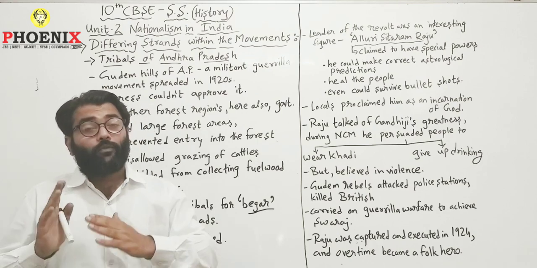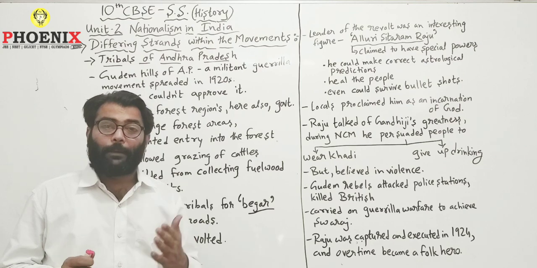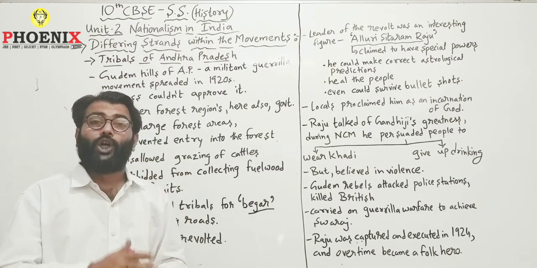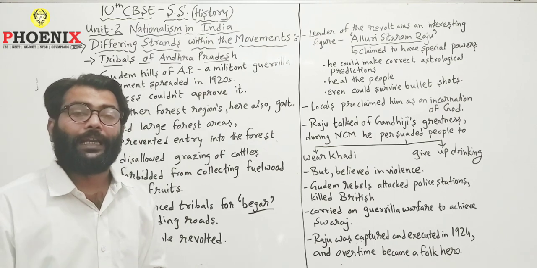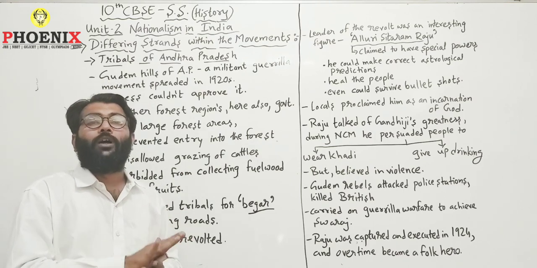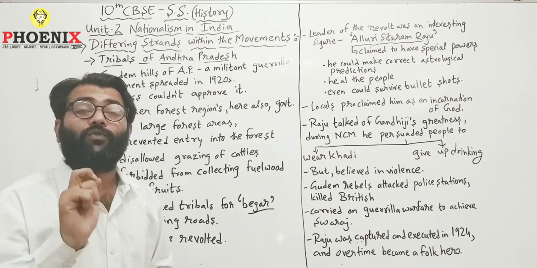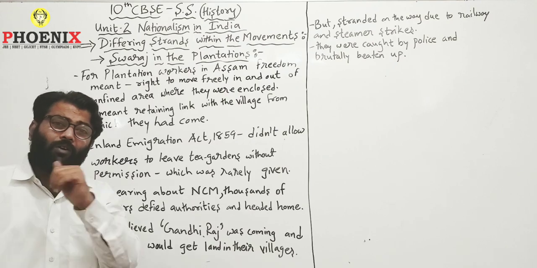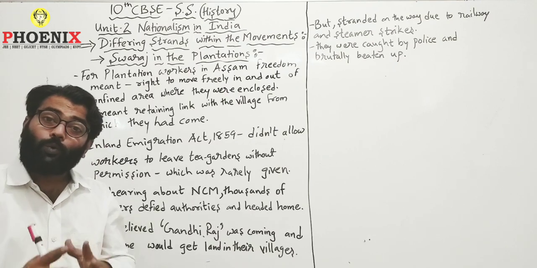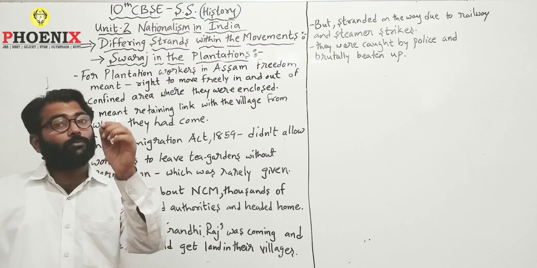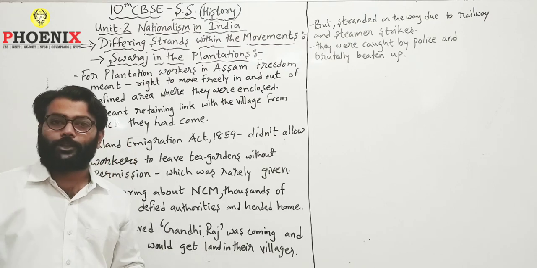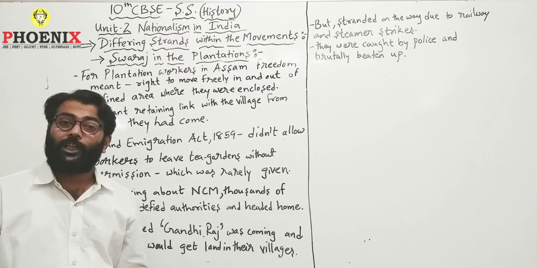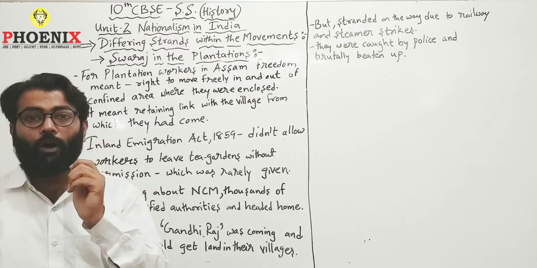Now moving ahead from tribal people, we'll be talking about the working class people, that is the workers, laborers, those who worked in the plantation area. So how did these people see Swaraj, and what was the meaning of Swaraj for plantation workers of Assam? Students, now let us try to understand what was the definition of the term Swaraj during the non-cooperation movement for the plantation workers. Especially we will be talking about the plantation workers of Assam.